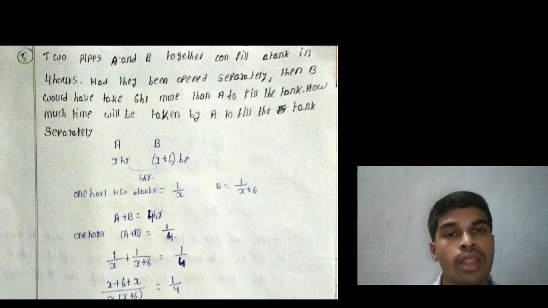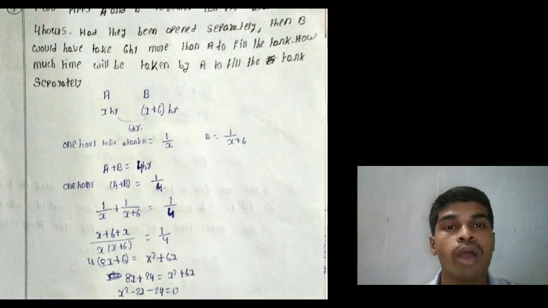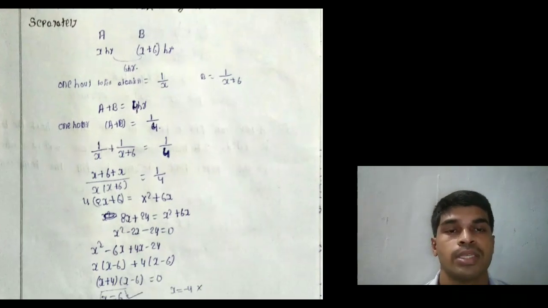Listen, I don't know about A. How much time A takes, I don't know. A is taken as X hours to fill the tank. Then B is 6 hours more than A, that means X plus 6 hours. The difference between A and B is 6 hours. Next, 1 hour work of A is 1 by X. 1 hour work of B is 1 by X plus 6. That equals A plus B fill the tank in 4 hours.